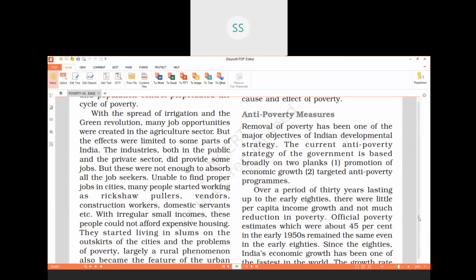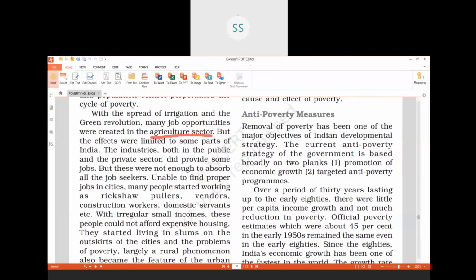So some amount of jobs were created in the agriculture sector. But the labor in India is more in comparison to the jobs which are created in the agriculture sector. For example, if there is 100 labor, maybe 10 jobs are created in the agriculture sector. So still 90 people out of every 100 were jobless.